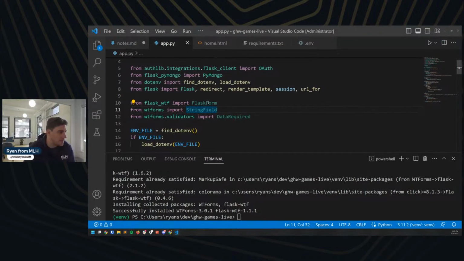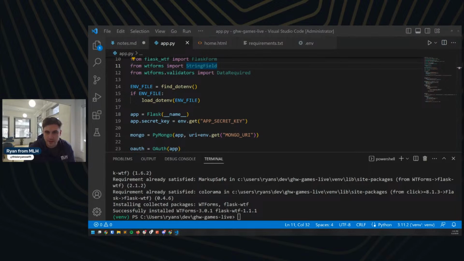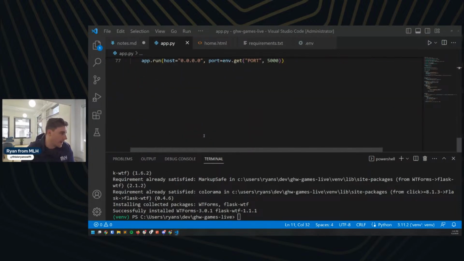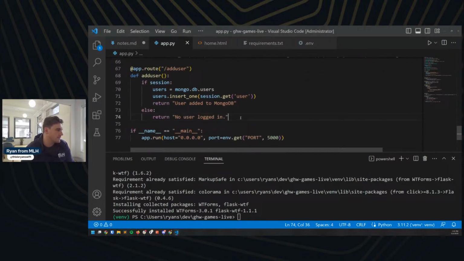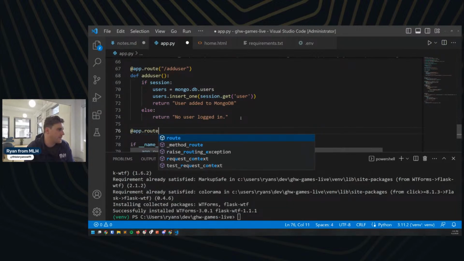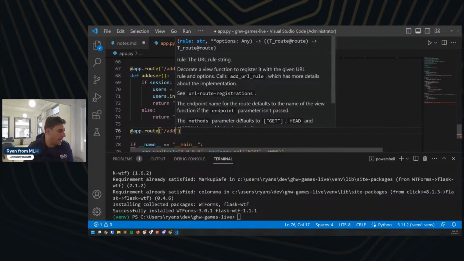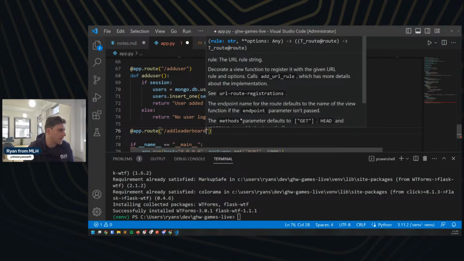Next thing I'm going to do is actually cheat and use my stuff from yesterday. All right, so okay. And so I'm going to make a new route again here. I'm going to make a @app.route. We're going to do add a leaderboard. That's going to be our next one here.